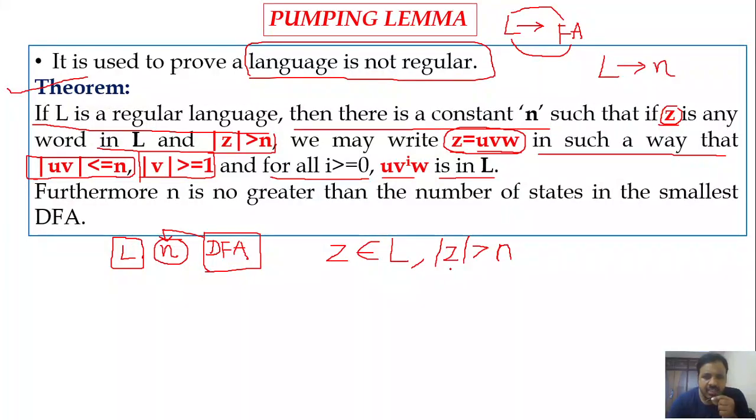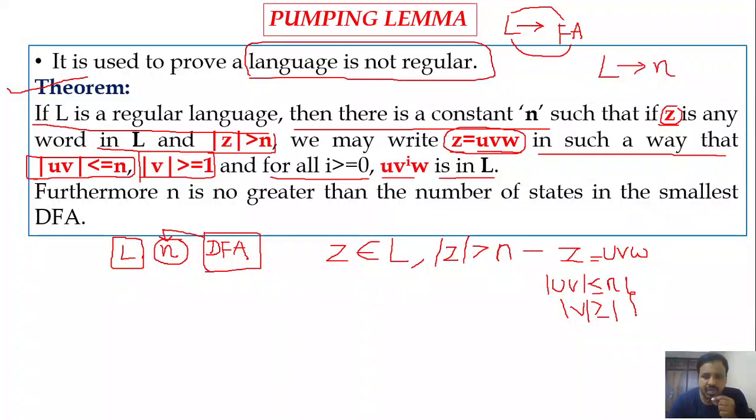Then when mod z is greater than n, we may write z is equal to UVW. That means we can partition the string z into three parts like UVW in such a way that the length of UV must be less than or equal to n, and the length of V alone must be greater than or equal to 1.